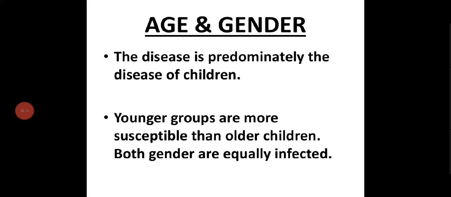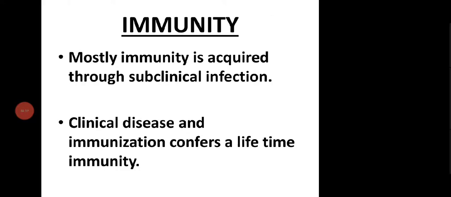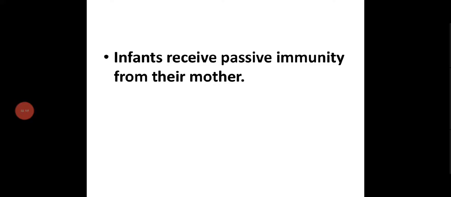Age and gender: the disease is predominantly a disease of children. Younger groups are more susceptible than older children. Both genders are equally infected. Okay, this is mostly present in children. Immunity: mostly immunity is acquired through subclinical infection. Clinical disease and immunization confer lifetime immunity. Infants receive passive immunity from their mother. Maternal antibodies are present in their body, so they will not be infected soon.